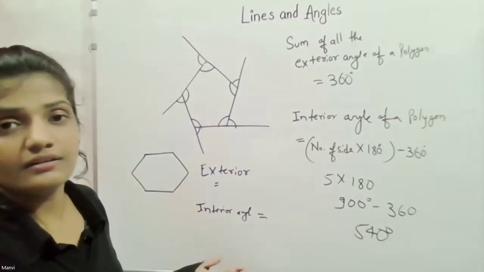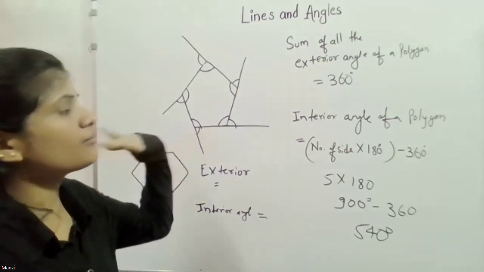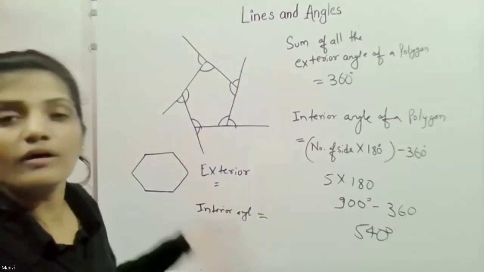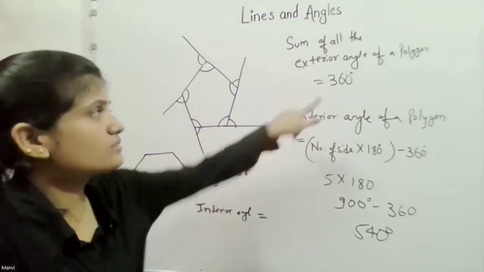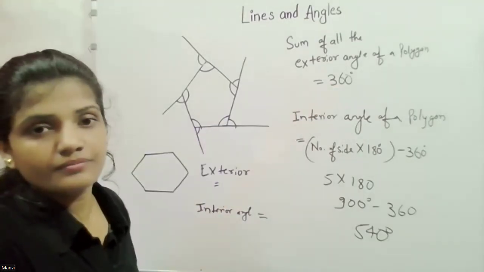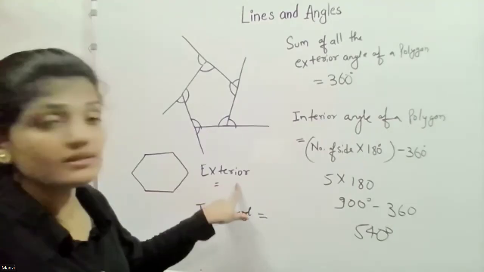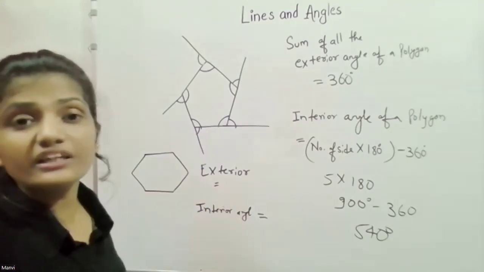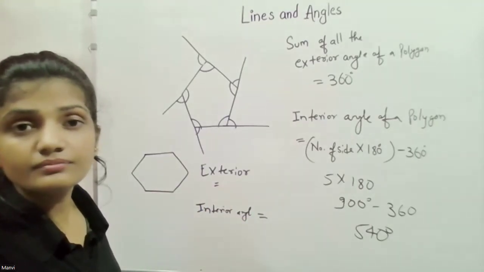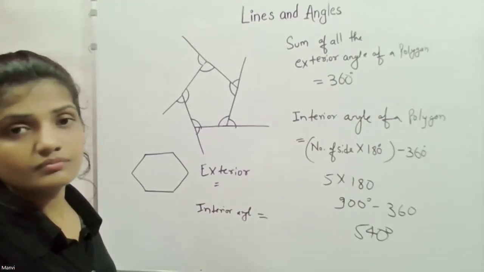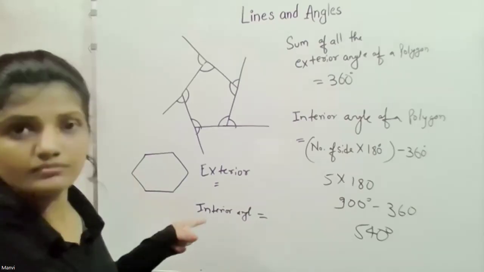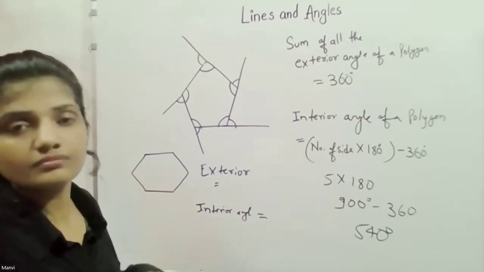Yeah. It doesn't depend upon the number of sides. Whatever polygon we have, the sum of exterior always equals 360 degrees. So here also exterior equals 360. Then what about interior? So you have to do number of sides times 180 minus 360.